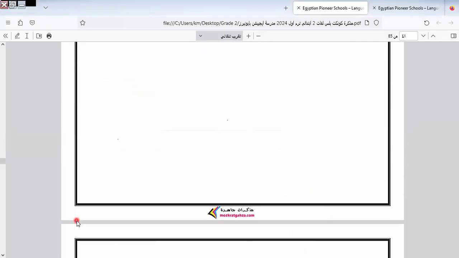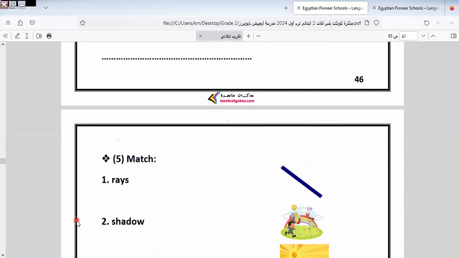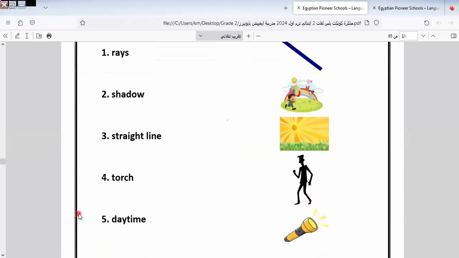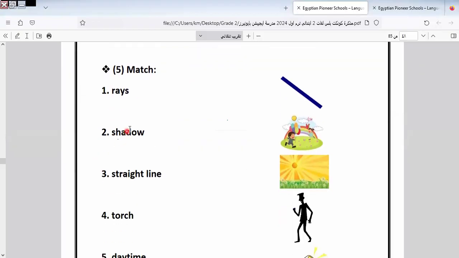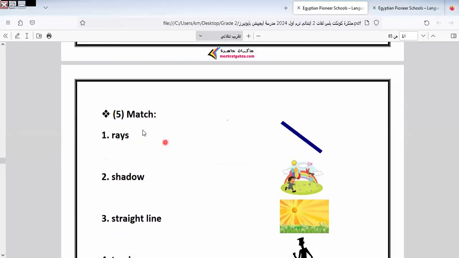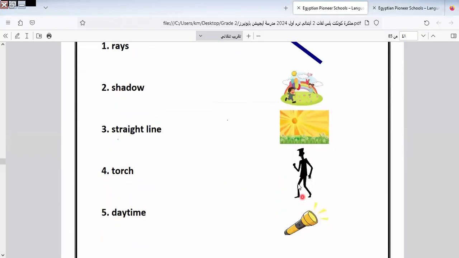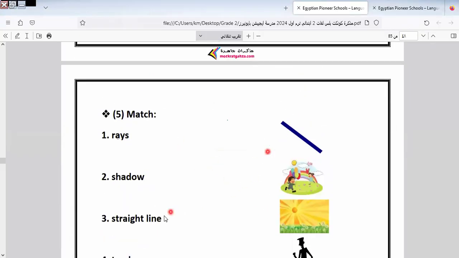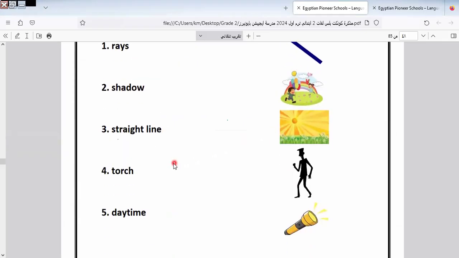Here we have match the words. Here is raise. Which one is raise here? Raise, this one by this one. Shadow, this one by this one. Straight line. I think all of us know straight line from mathematics. Torch, this one by this one. Daytime. Which one is daytime? This one. So I select this one by this one.